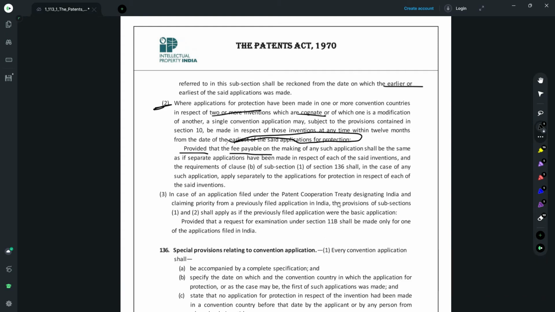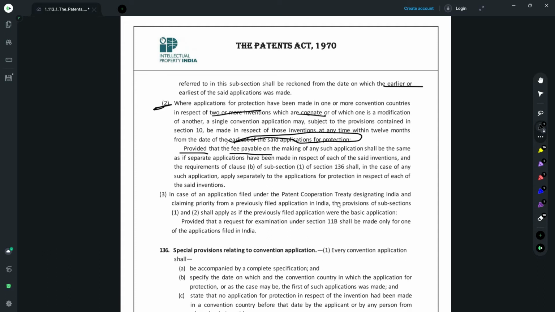The proviso provides that the applicable fee would be similar to as if you are filing separate applications for each of the cognate applications from which you are deriving the Indian application. So what this means is, if you are taking priority from 3 or 4 applications, you need to pay the additional fee for each of those priorities that you are claiming.